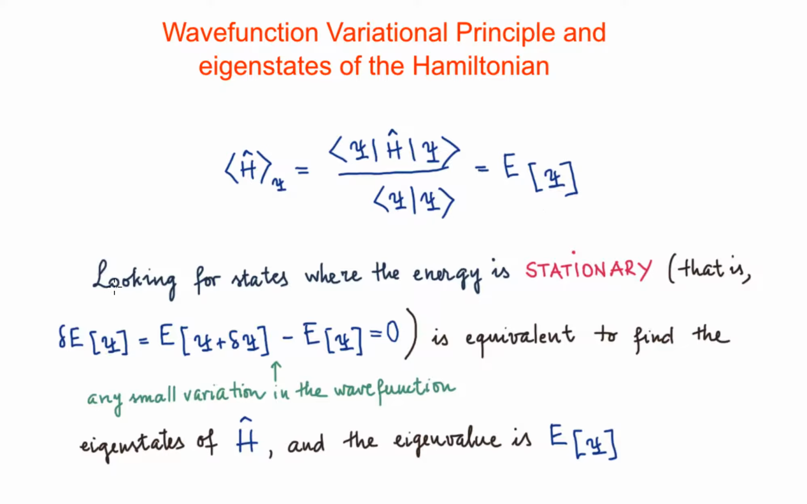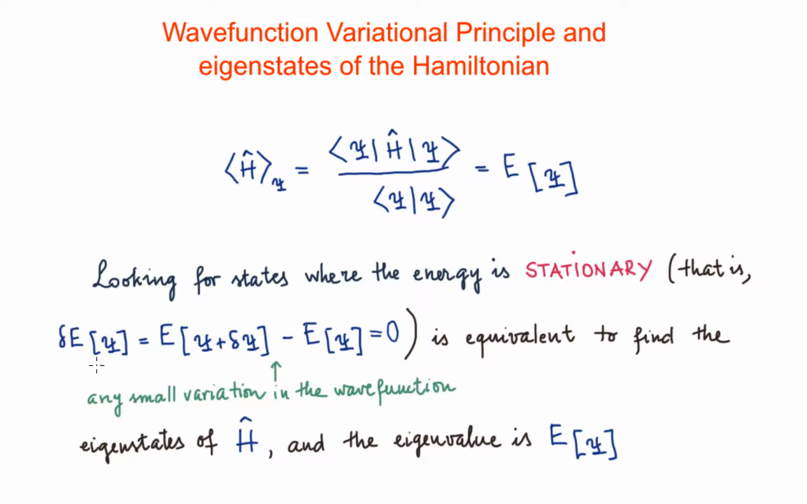We're going to prove that looking for states where the energy is stationary, which basically means that the change in the energy when you make small variations on the wave function is equal to 0, is equivalent to finding the eigenstates of the Hamiltonian, and the eigenvalues are going to be this energy.